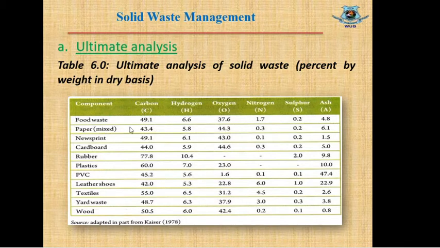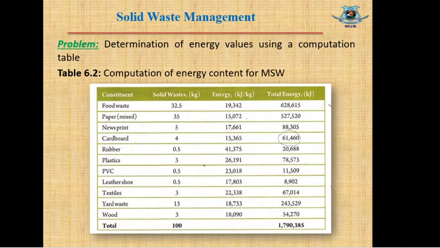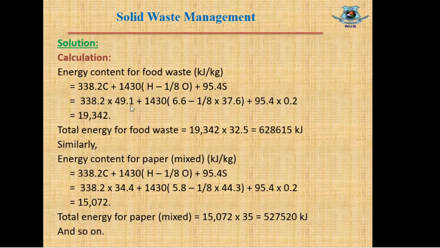Here we have C for food waste. Value of carbon is 49.1, H is 6.6, O is 37.6 and S is 0.2. We will replace these values in that equation to calculate the energy content for food waste. Here we have replaced C, H, O and S with these values.